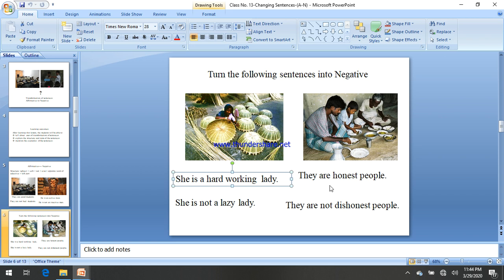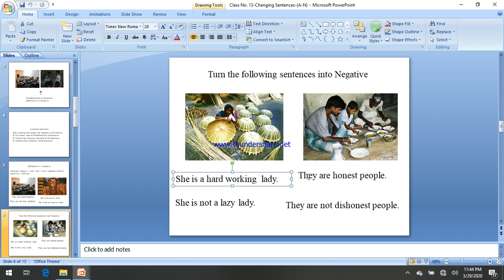Again, they are honest people. After "are" there is "not": they are not, and "honest" is an adjective, that's why it would be changed. The opposite word of "honest" is "dishonest". They are not dishonest people.